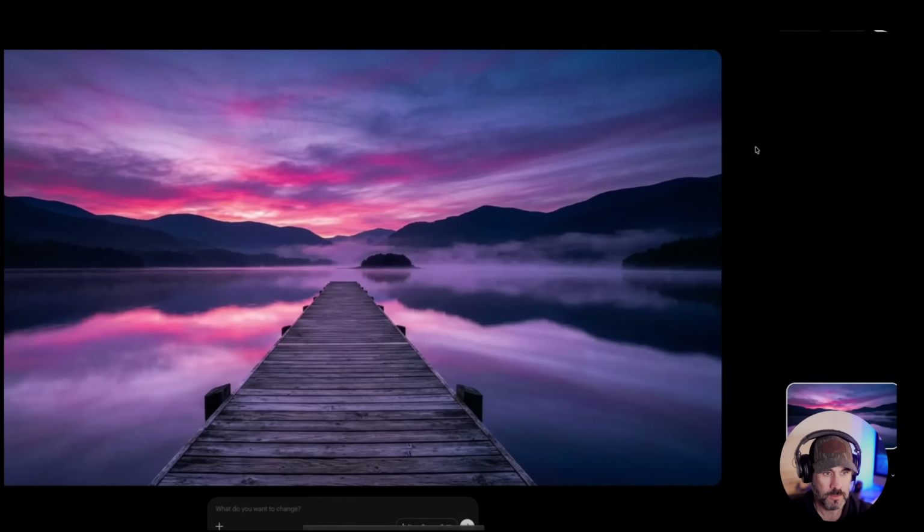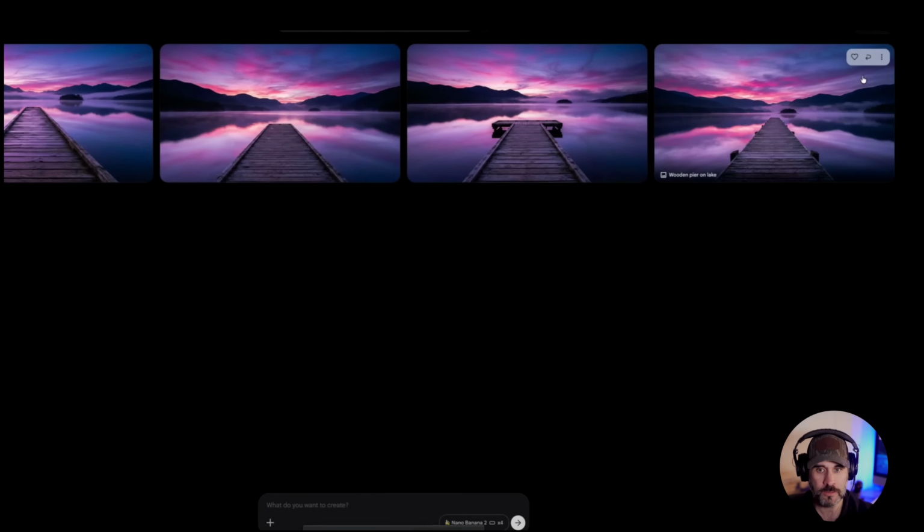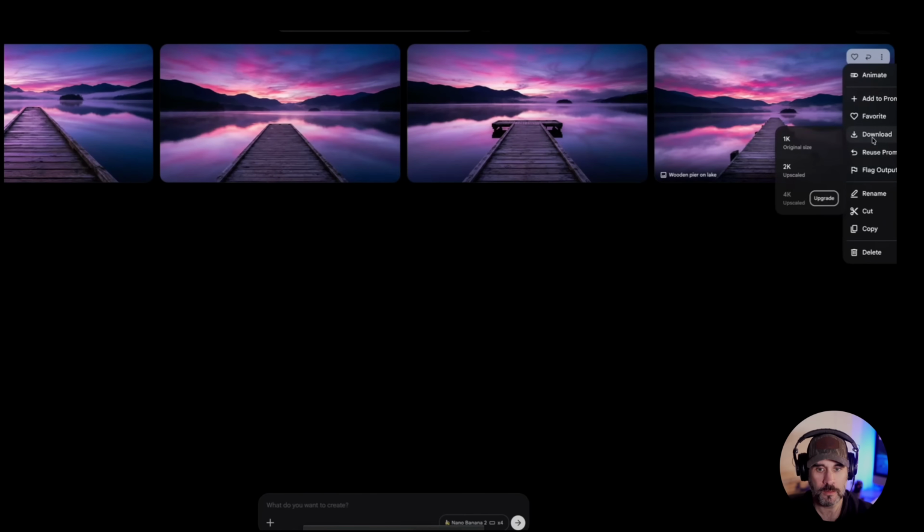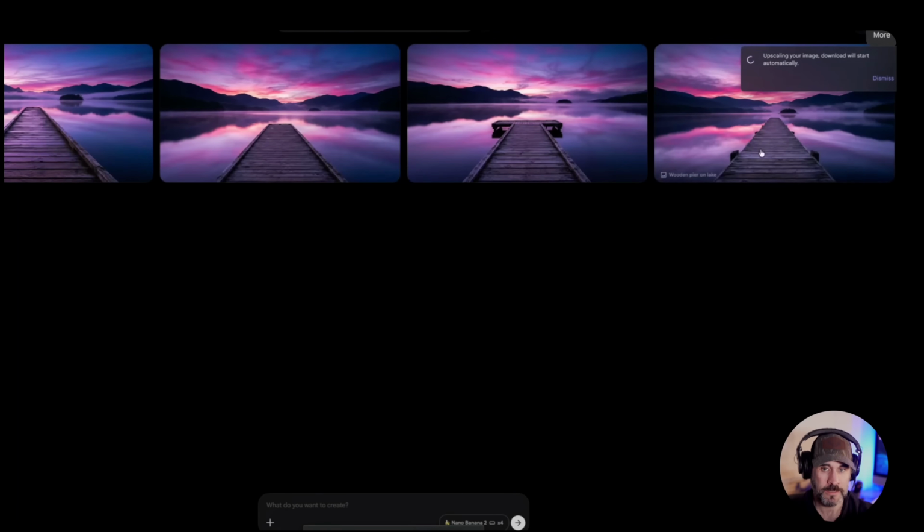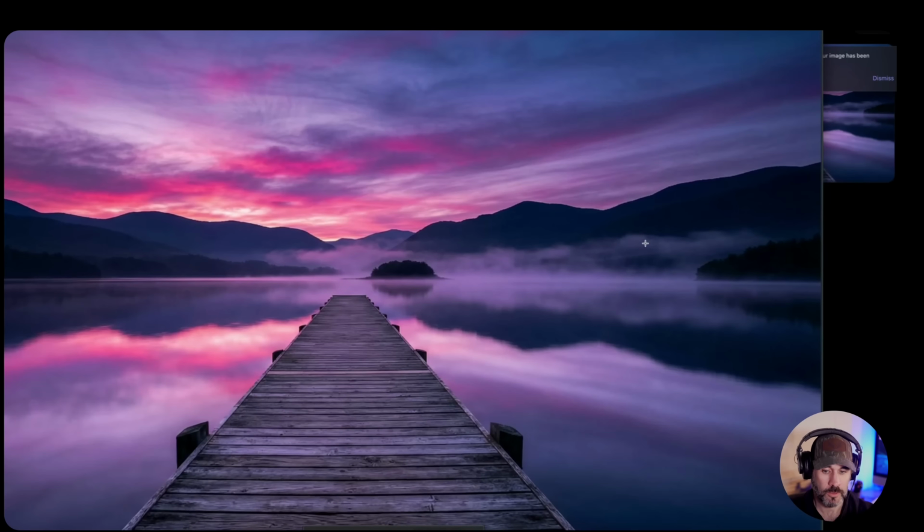And what's awesome about this as well is that when you want to download this, guess what? You can actually download it in 2K. 4K if you have the Ultra plan, but the Ultra plan is like $250 a month. So if you don't have that plan, you can upscale it to 2K. Just click that. It's going to upscale it and then download it, and we'll take a look at the 2K version in just a minute. And here's the 2K version. This is how it looks. And look, there is no watermark.